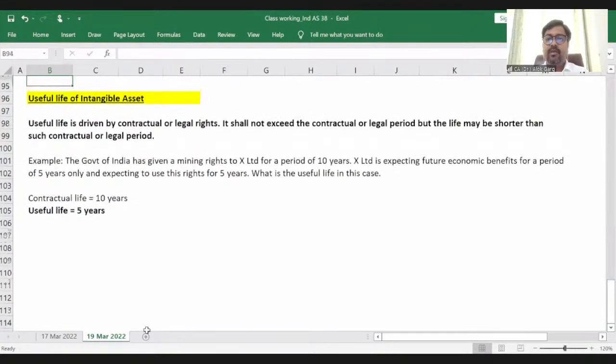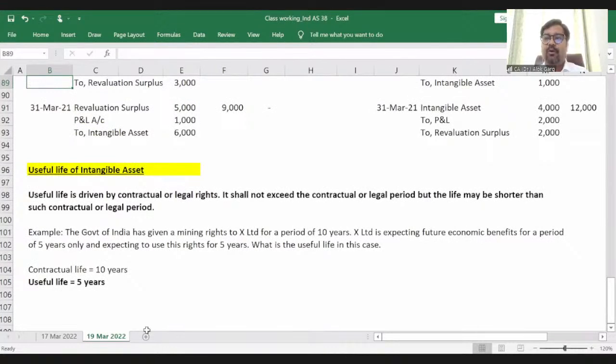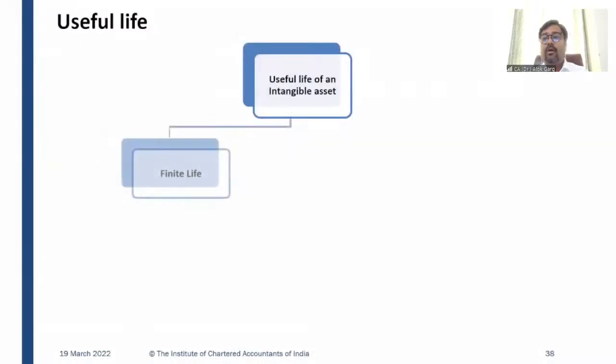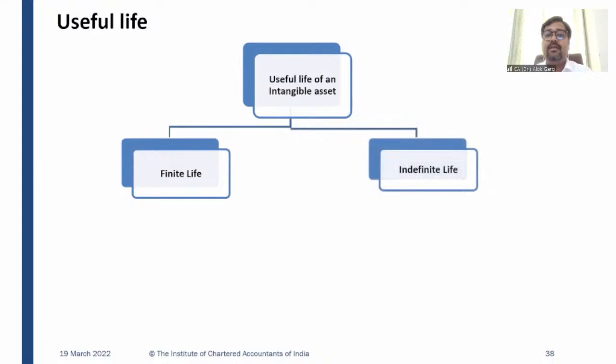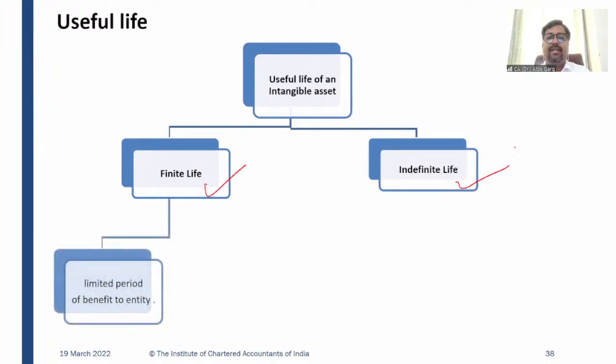Is it clear? Useful life shall not exceed beyond contractual or legal right, although it could be shorter than the contractual or legal life, right? Now, a very important concept. Useful life of an intangible asset could be a finite life, could be an indefinite life, right? And if it is a finite life, it means a limited period of benefit to the entity.